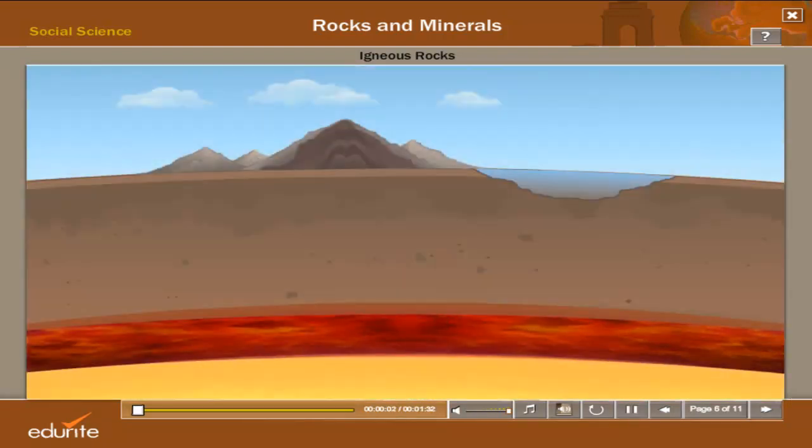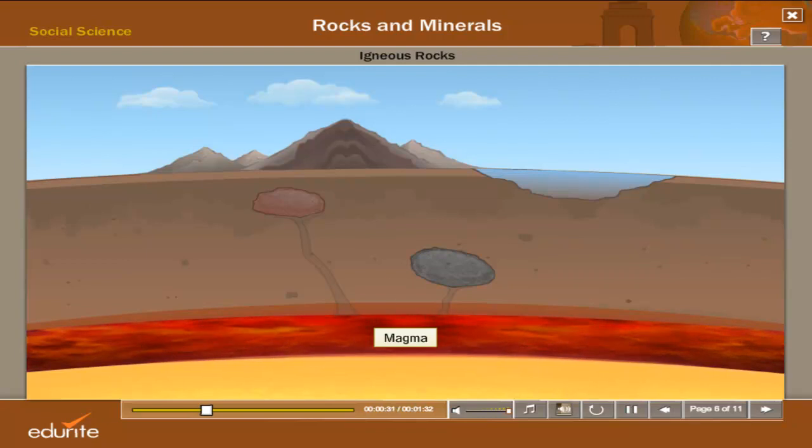Igneous rocks. Observe the cross-section of our planet Earth. You can see the core, mantle, and crust. Due to intense heat, the rocks in the mantle are in a molten state called magma. When the molten magma is pushed up due to increased pressure, it cools slowly and solidifies back into rocks below the surface of the earth.